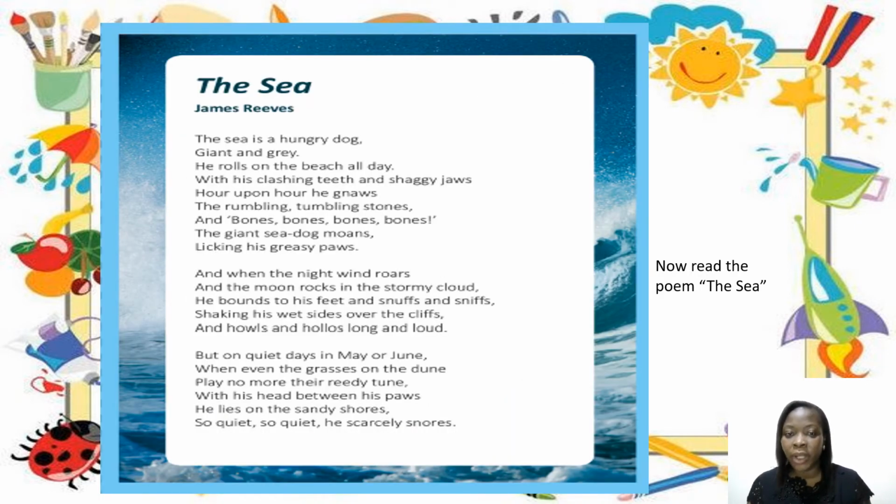Now, in today's lesson, we are going to be reading the poem The Sea, written by James Reeves. I want you to pause the video here and read the poem by yourself. When you're done reading, you're going to choose one of the three tasks I have assigned on the slide. But before you go on to do the tasks, when you're done reading the poem, could you answer the following questions and write down the answers in the comment box below? How many stanzas does this poem have? What are some of the poetic devices used by the writer? Now answer those questions and leave them in the comment box below.